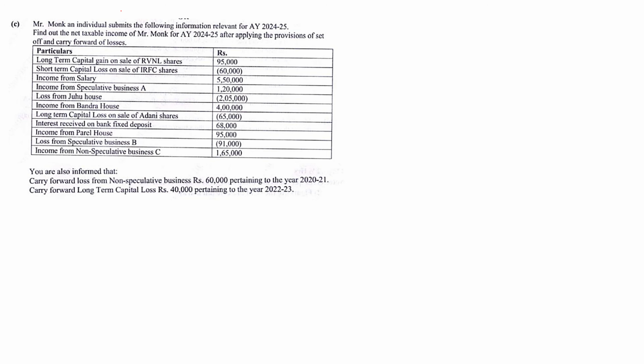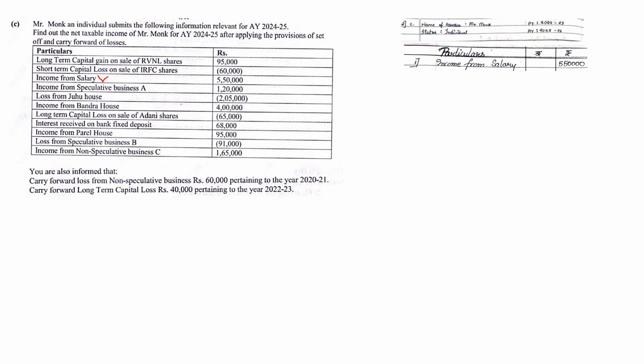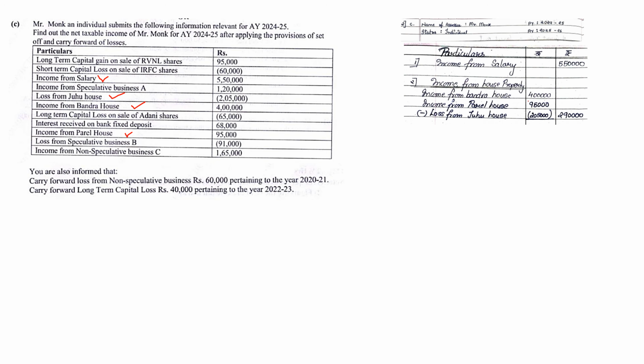So your sum will always start from income from salary. So we write down here income from salary 5,50,000. Next, house property. We can see loss from Jew house, income from Bandra house and income from Parel house. So we add up the two incomes and less the loss. Income from Bandra house is 4 lakhs, income from Parel house is 95,000, and loss from Jew house is 2,05,000. When you subtract, you still have a positive income, so it comes on the outer side as 2,90,000.